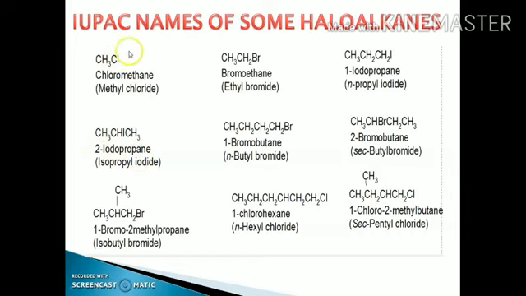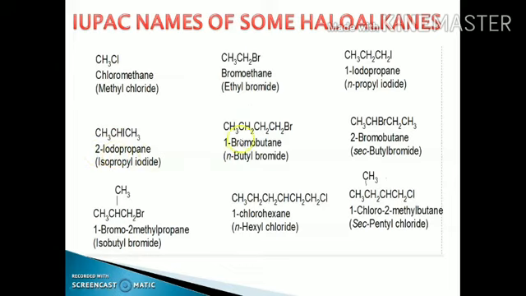If the halogen group or the functional group is present on the first carbon, then it's your choice. But if the functional group is present on a position other than the first, then you have to mention the position of the functional group. It means in this case, the name of the compound is 2-iodopropane.